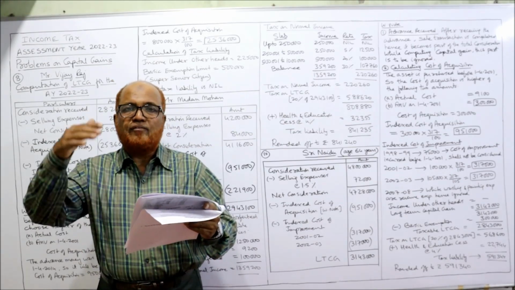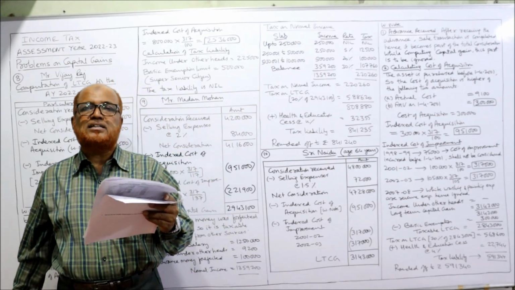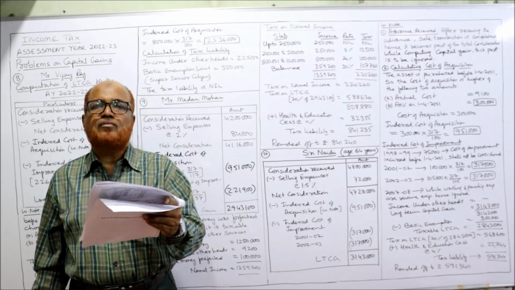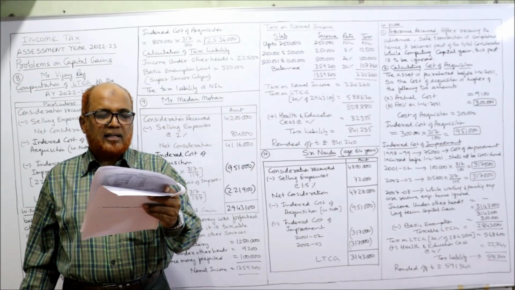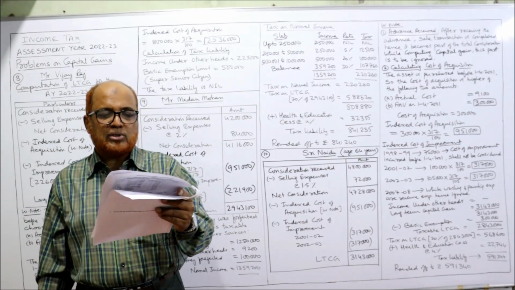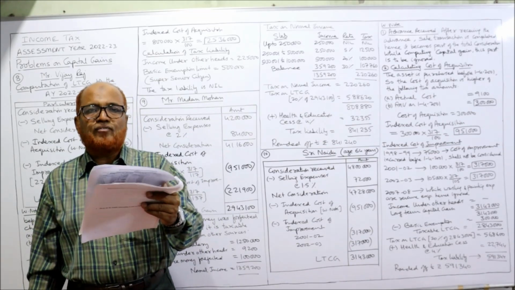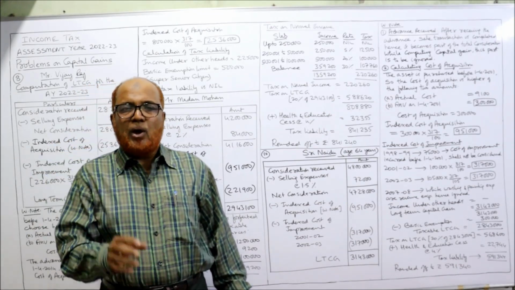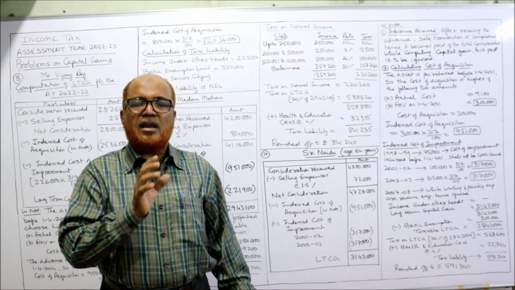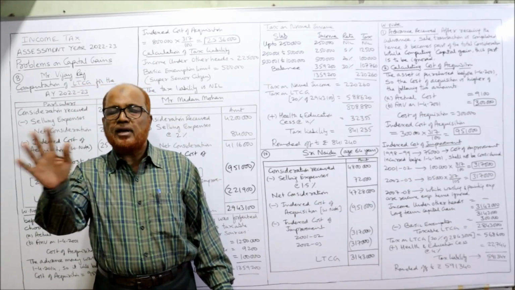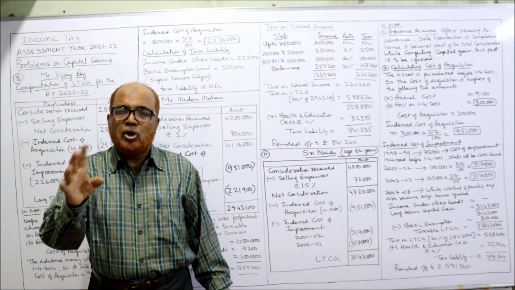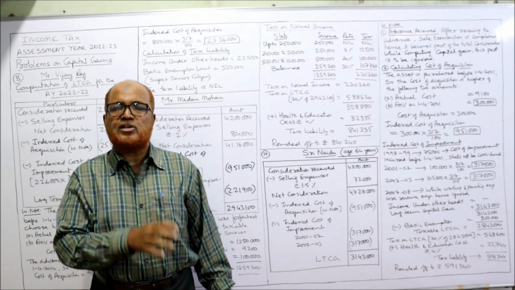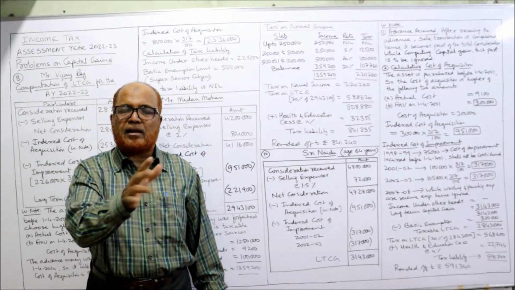Then made the improvement. First floor he has constructed in 1998-99, 75,000. Then construction of second floor in 2001-2002, 1 lakh. Then renovation of the house 2002-2003, 1,05,000. Last, whitewash and painting 2007-2008. Remember, whitewash painting is a revenue expense. It is not a capital expenditure. So it should be ignored. In working note, you should write down whitewash painting is a revenue expense, so it should be ignored while calculating